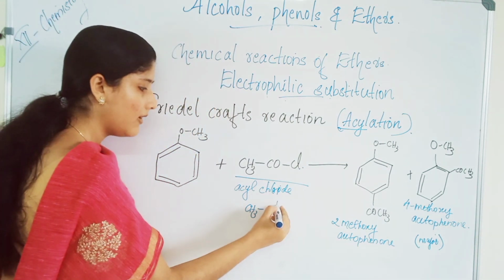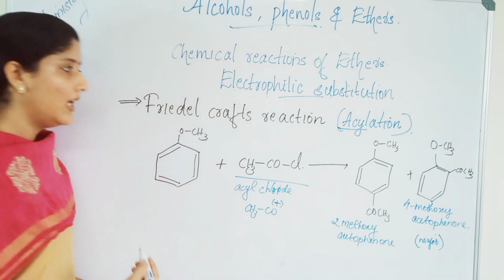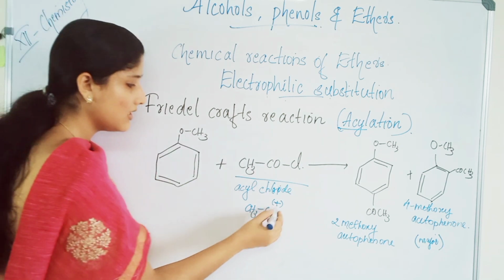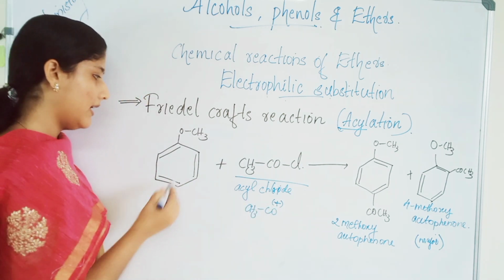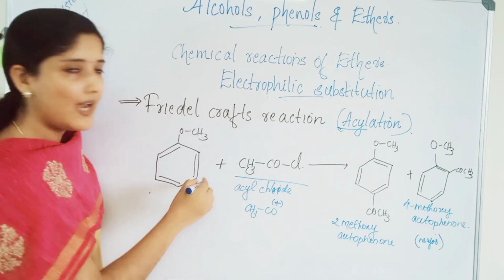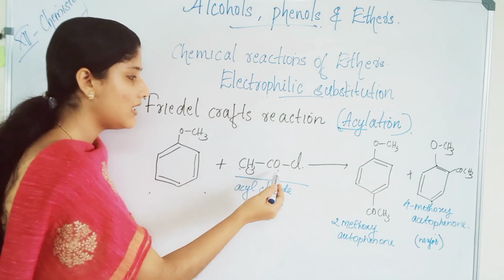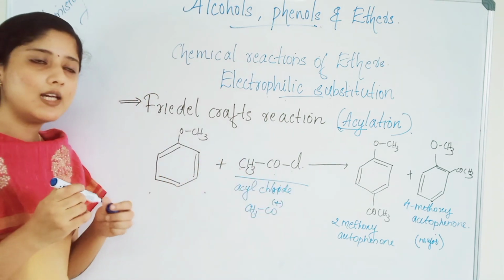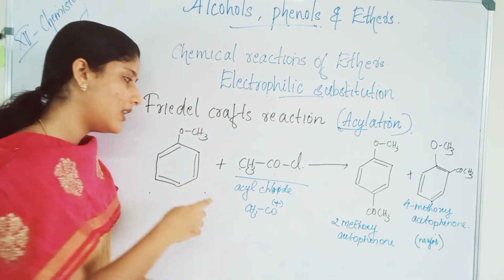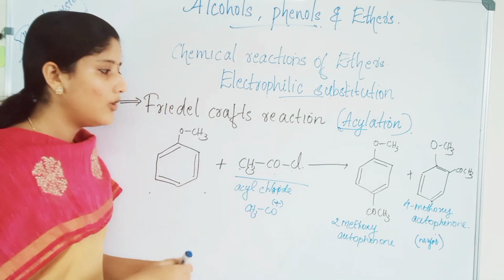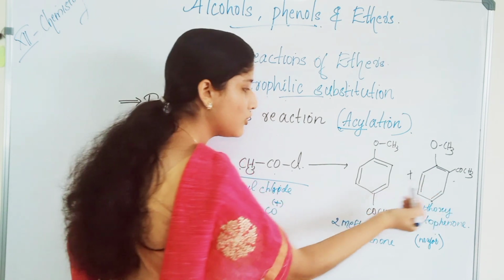CH3CO plus will be the electrophile in this electrophilic substitution reaction. Anisole will react with acyl chloride, CH3COCl. In Friedel-Crafts alkylation, CH3Cl reacted. Here the acyl group will react and you will get an ortho product and also a para product.